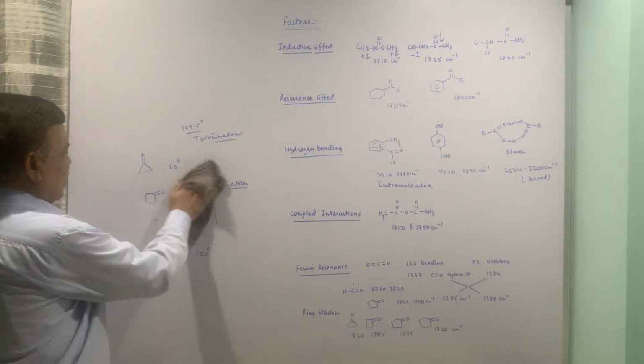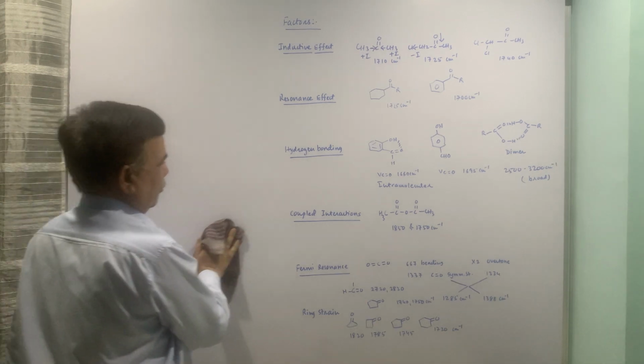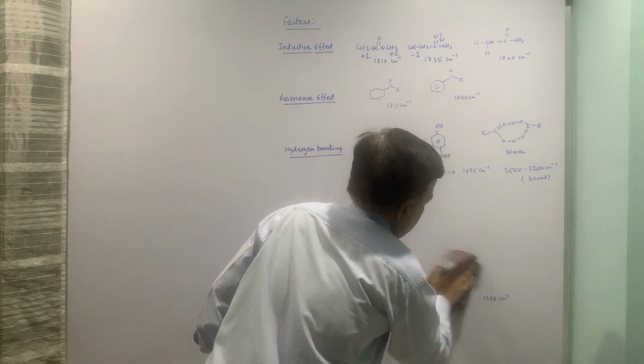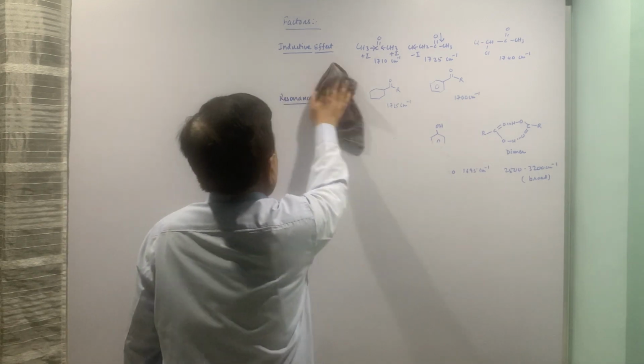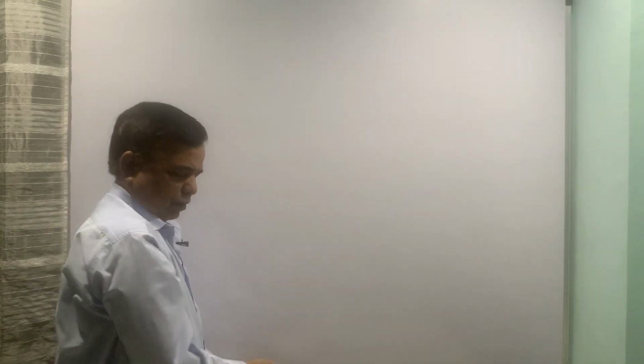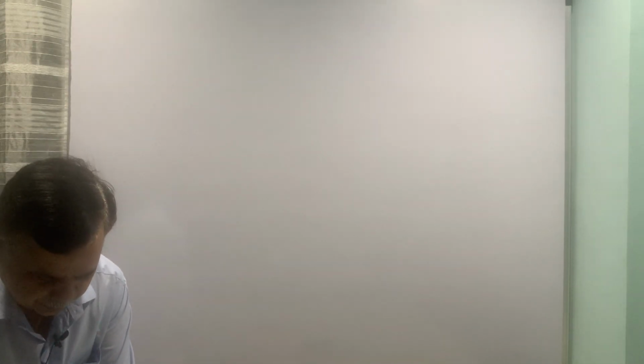The more the ring strain, the more the frequency. These are some of the factors which can influence the carbonyl stretch or other bands, other frequencies you can say.